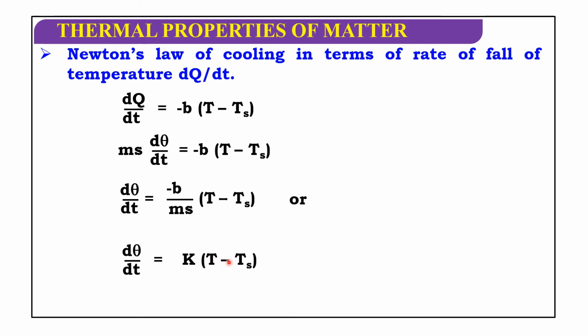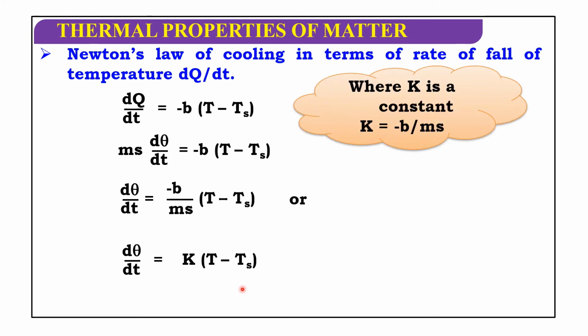or this can be written as d theta by dt equals K times (T minus Ts), where K is constant, that is minus B by m s. So in the place of minus B by m s we are writing K. So K is a constant, that is equal to minus B by m s.